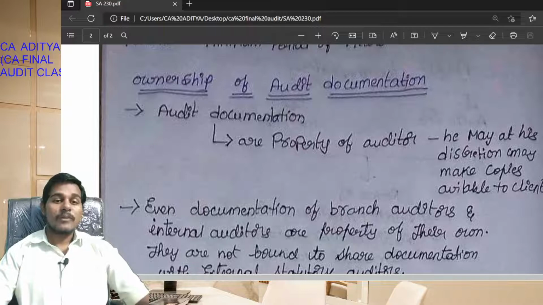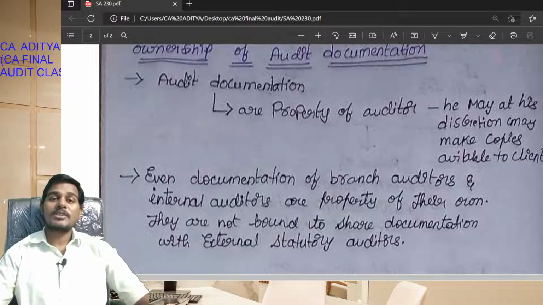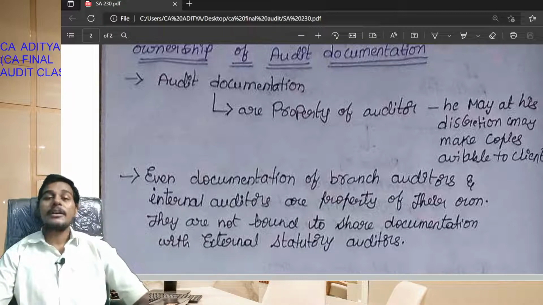Okay students, ownership of audit documentation. The audit documentation is the property of the auditor. Audit documentation, which is nothing but working papers, is the property of the auditor. He may, at his discretion, make copies available to the client.